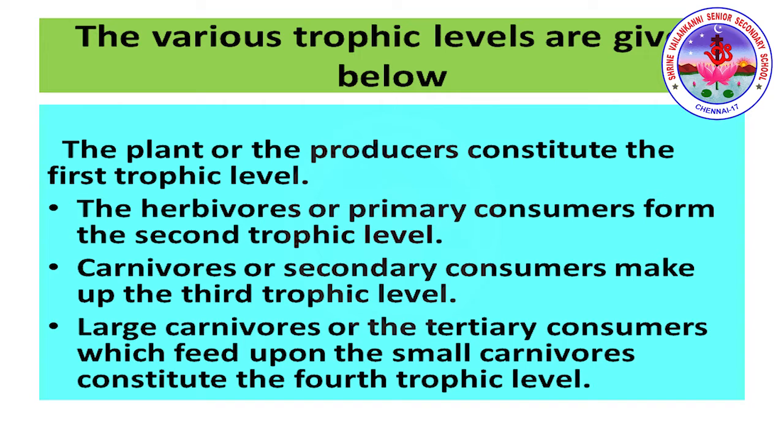Next are the herbivores or primary consumers, which form the second trophic level. Carnivores or secondary consumers make up the third trophic level, whereas large carnivores or tertiary consumers, which feed upon the small carnivores, constitute the fourth trophic level. So the trophic levels start with the first step, second step, third step and fourth step: producer, primary consumer, secondary consumer and tertiary consumer.